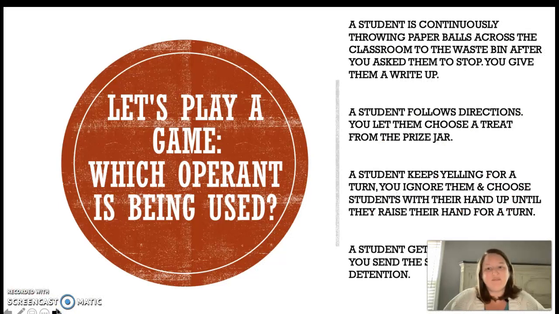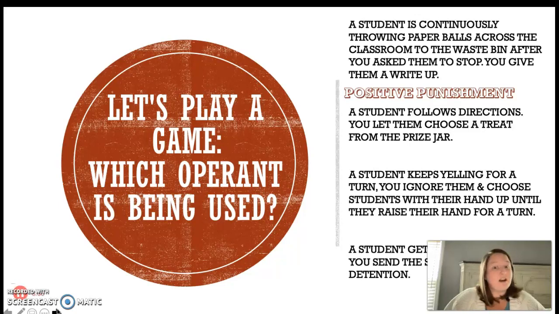Let's play a quick game. Let's see if you can decide which operant is being used. The first example is a student is continuously throwing paper balls across the classroom to the waste bin after you've asked them to stop. You give them a write-up. This is an example of positive punishment. The second example, a student follows directions and you let them choose a treat from the prize jar. This is an example of positive reinforcement. You're right again.